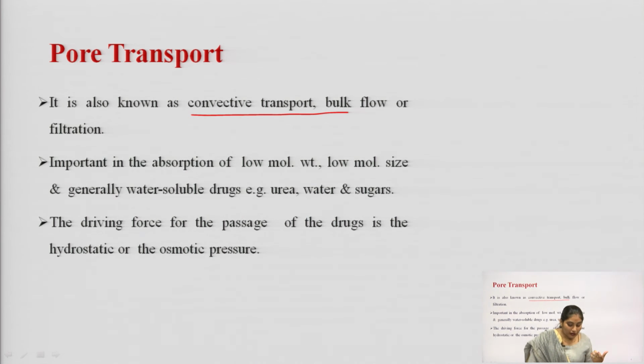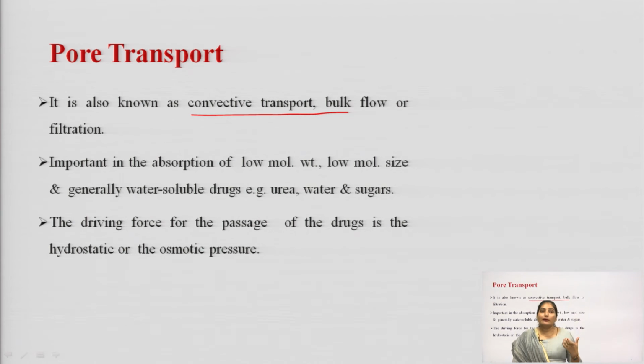And low molecular size means smaller than the diameter of the pore, generally water soluble drugs, through the narrow aqueous filled pores present in the membrane. Another characteristic is that chain-like or linear compounds of molecular weight up to 400 Daltons can also be absorbed by this pore transport process or by this filtration process.